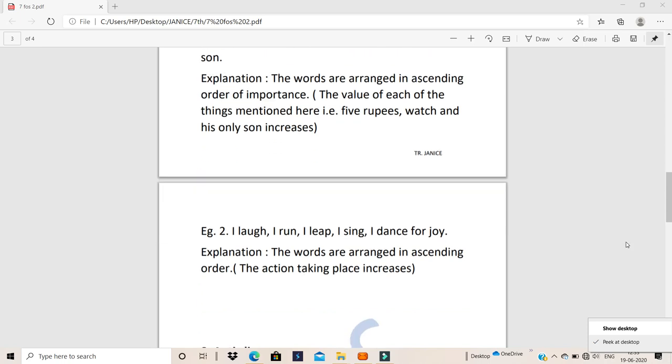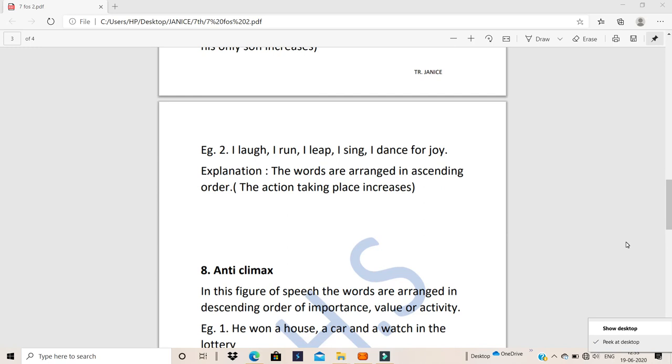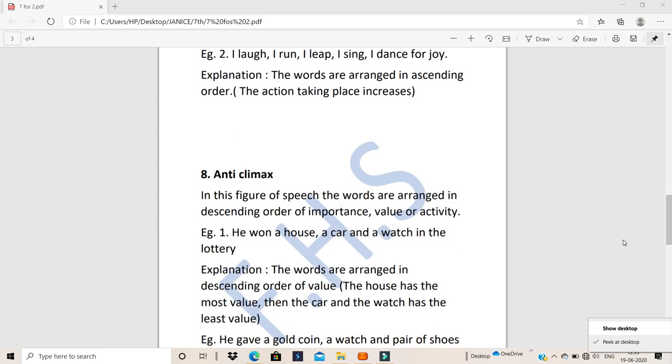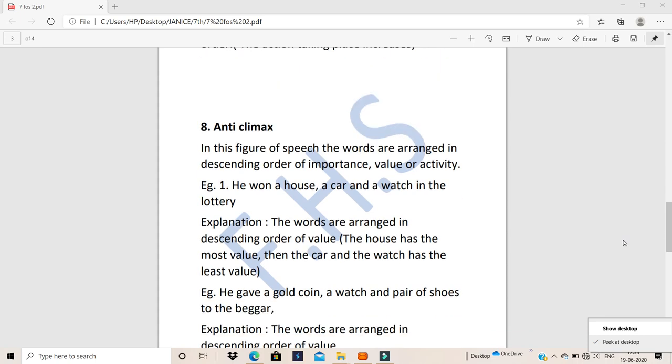The next example you will see: I laugh, I run, I leap, I sing, I dance for joy. Same thing, the first action over here is just laughing. Second action is running. Leap means jumping and running. And singing, this shows joy. And the last one is you're dancing with joy. So the tempo of the action is going on increasing with each new word, with each new action. So the words are arranged in ascending order of action.